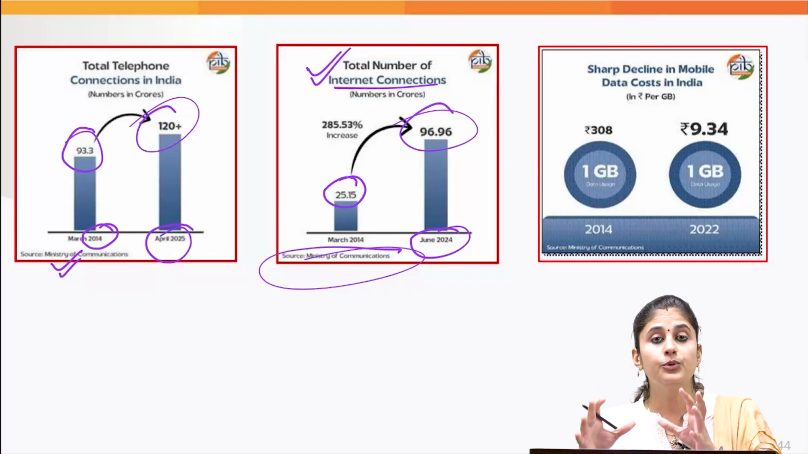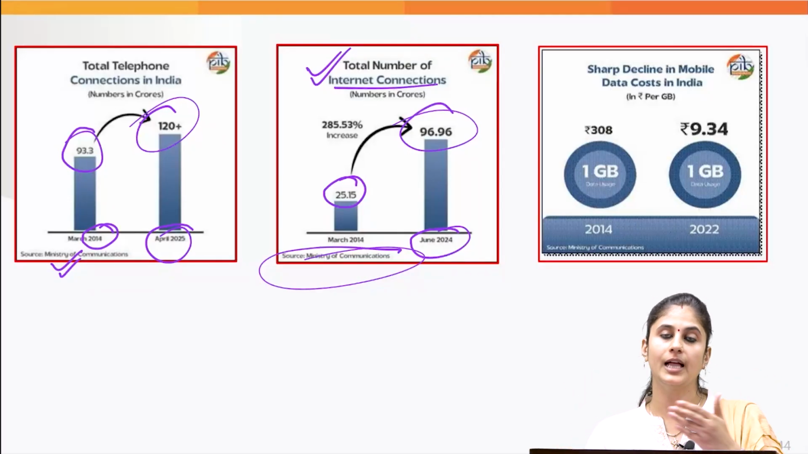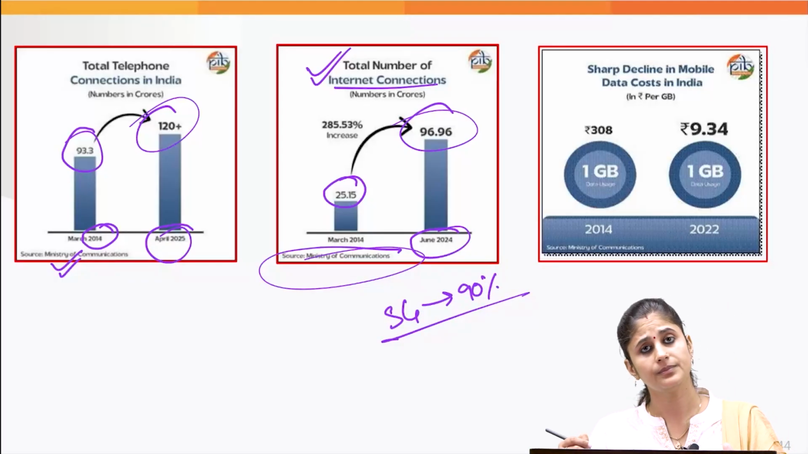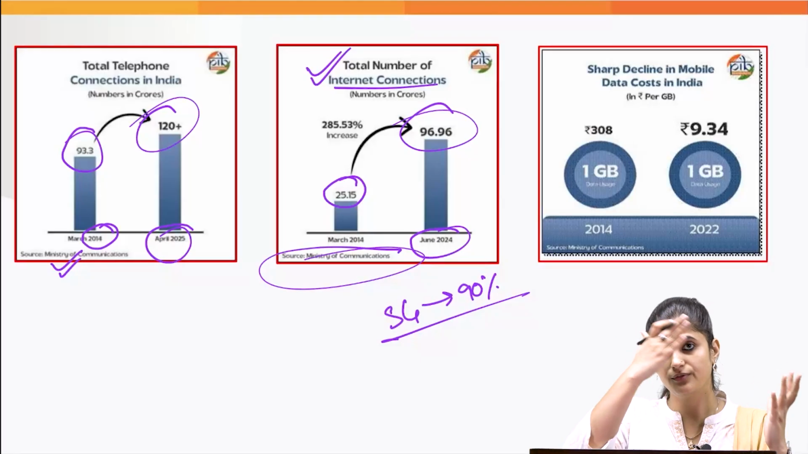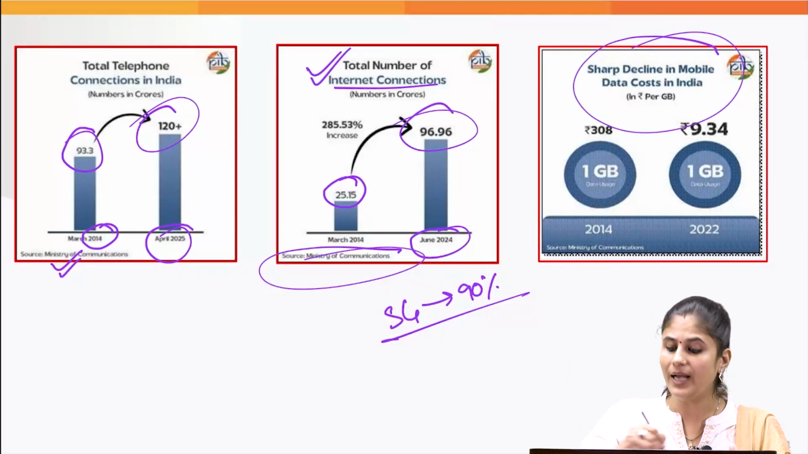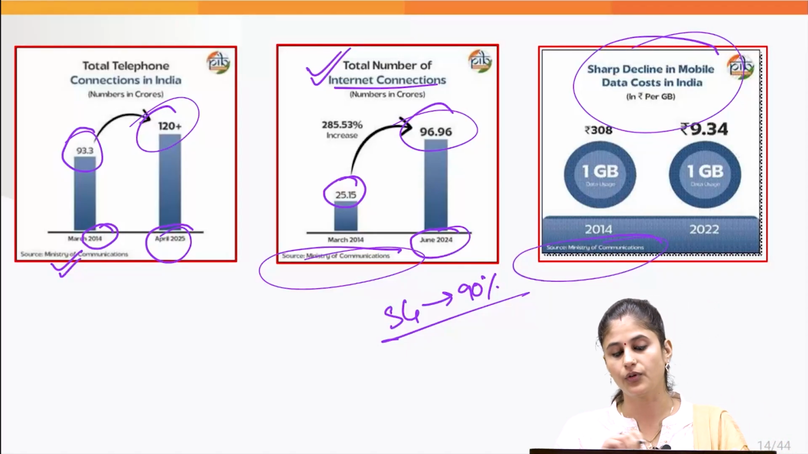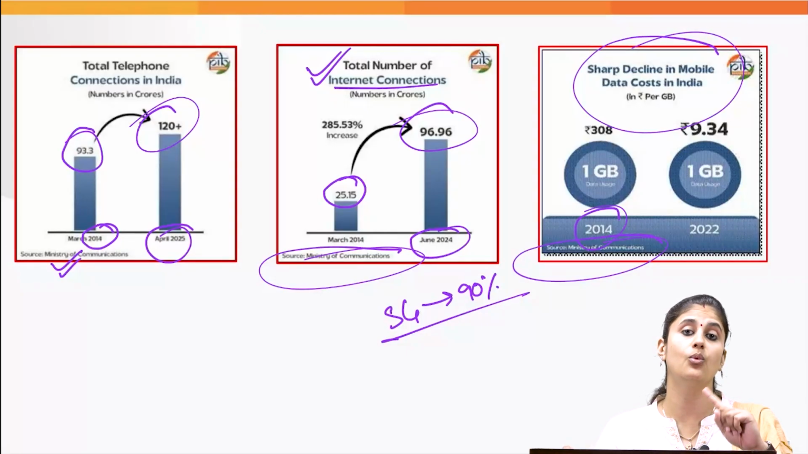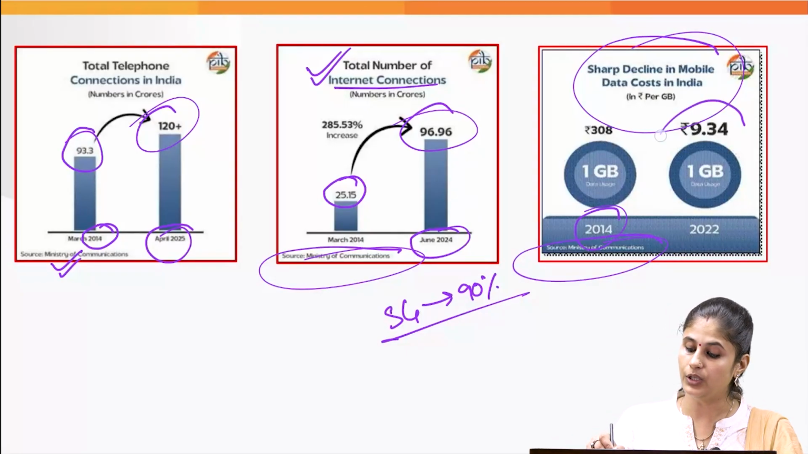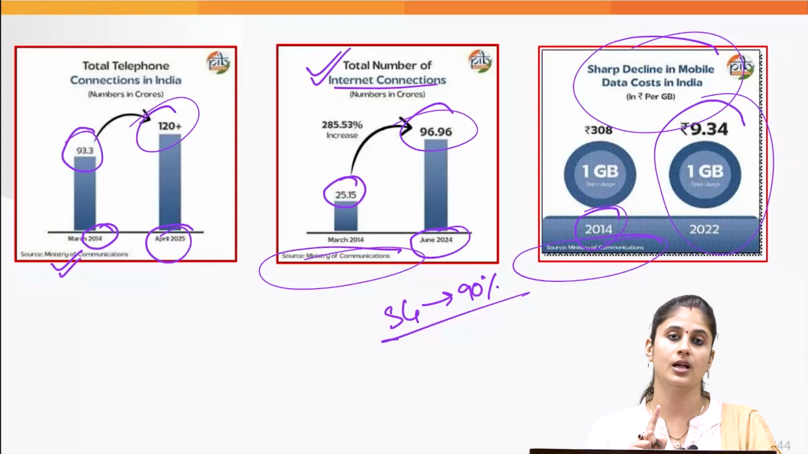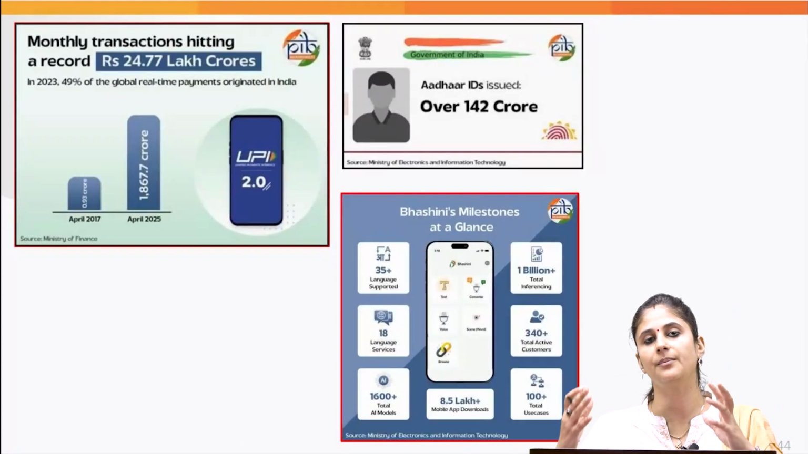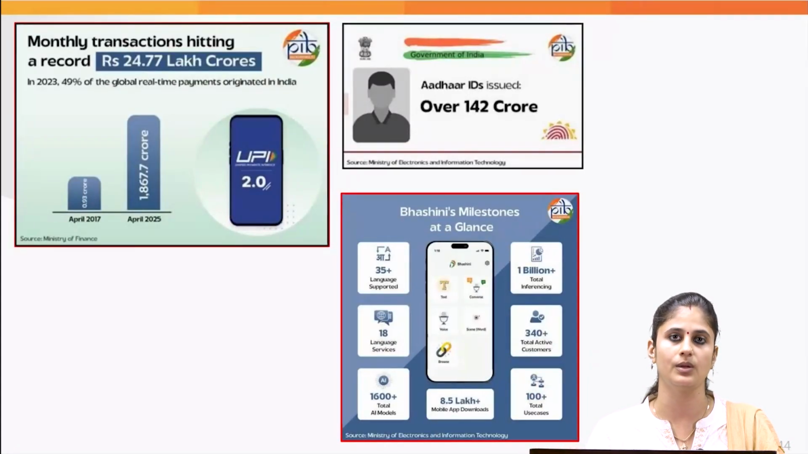Now, because of improvement in digital infrastructure, the government has put in place 5G towers in more than 90% of the districts. Because of this, as we have moved from 4G to 5G, the mobile data cost has come down to a great extent. If you look at data provided by the Ministry of Communication, in 2014, 1 GB used to cost us more than 300 rupees. And in 2022, 1 GB cost us merely 9 to 10 rupees. So because of improvement in digital infrastructure, we have been able to reduce the mobile data cost as well.